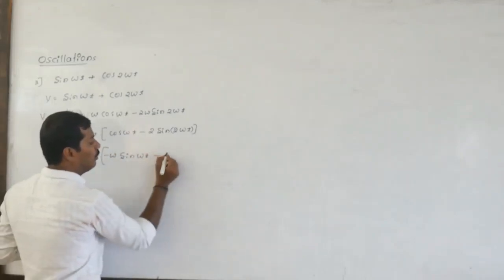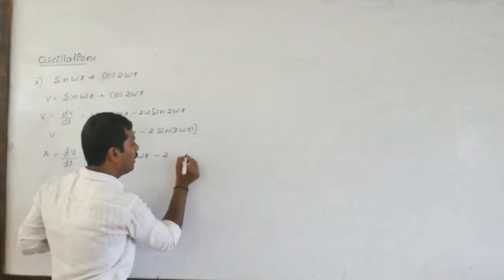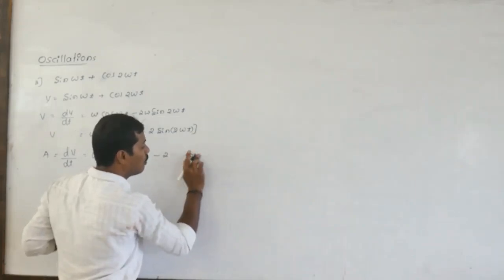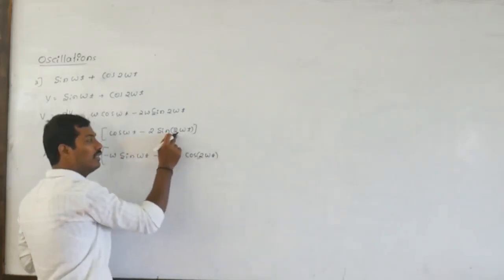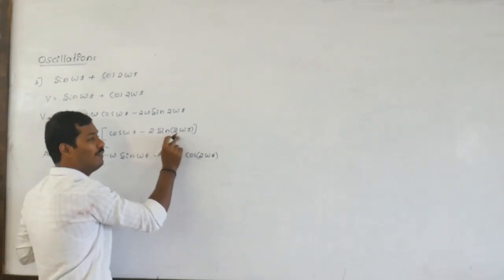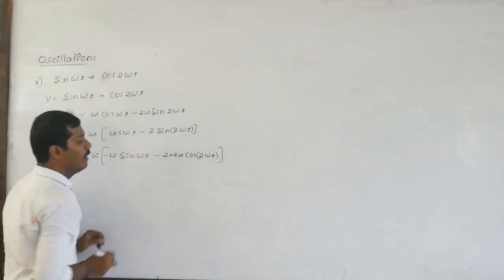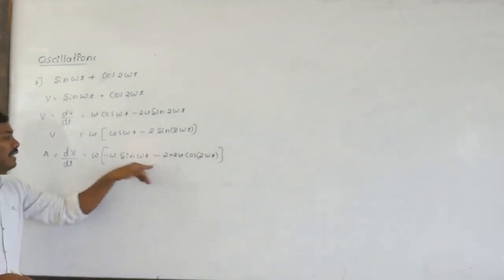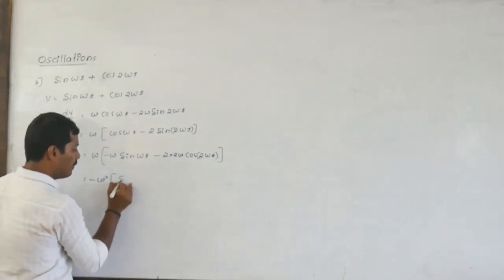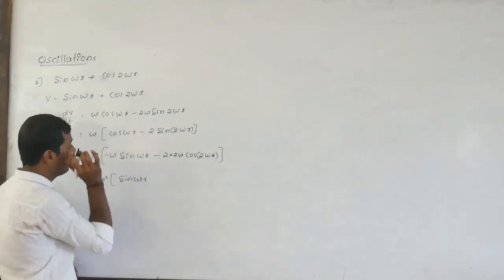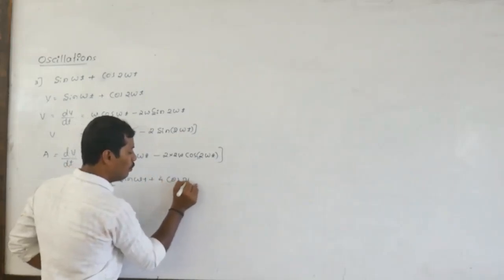Then minus 2 is there. Differentiation of sin omega t becomes cos omega t. Then again cos of 2 times omega t, it is the complete angle. 2 and omega are both coefficients of the variable, that is time, so it becomes 2 times omega. Then omega is again common, minus sign is also common. So minus omega square into sine of omega t. Minus into minus becomes plus here, 4 cos of 2 omega t.